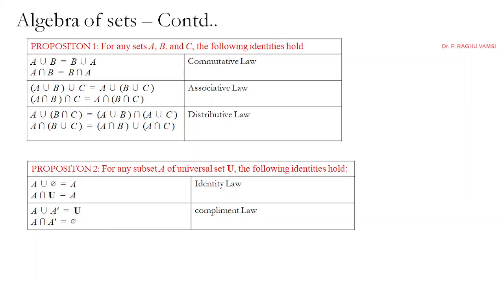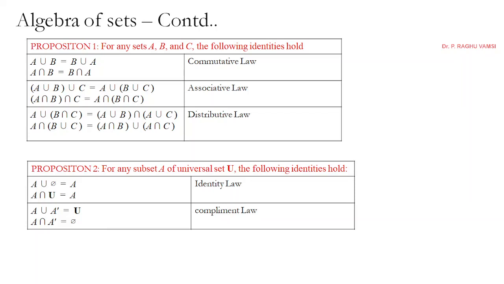In case of Cartesian product, the associative law will not hold. We have seen this previously. So it differs by the type of operation that you perform. If you perform Cartesian product, this will not hold. If you perform union or intersection, it will hold.